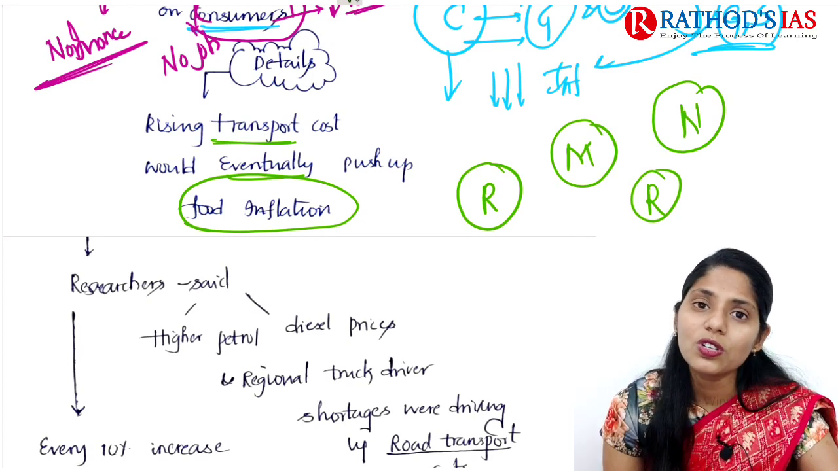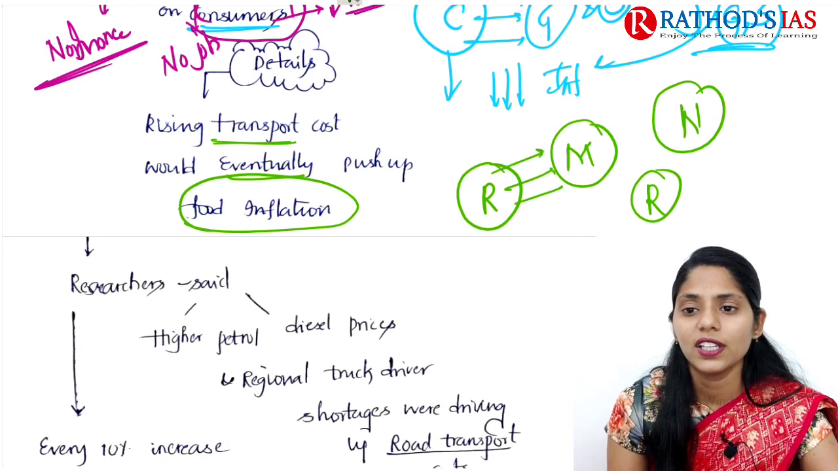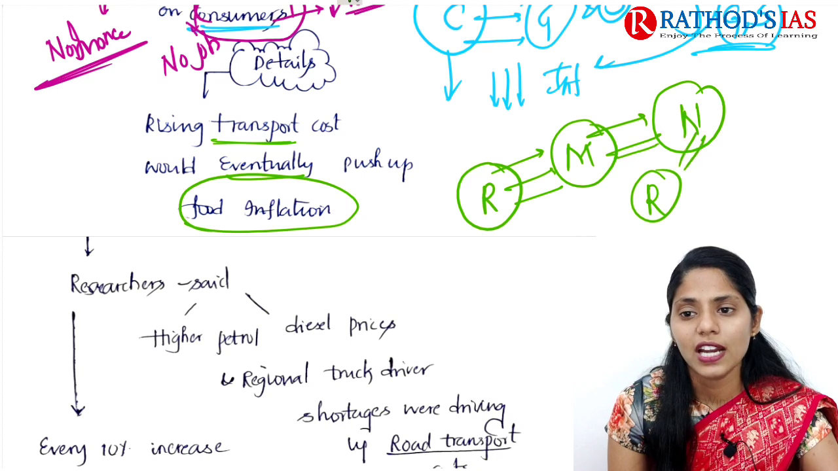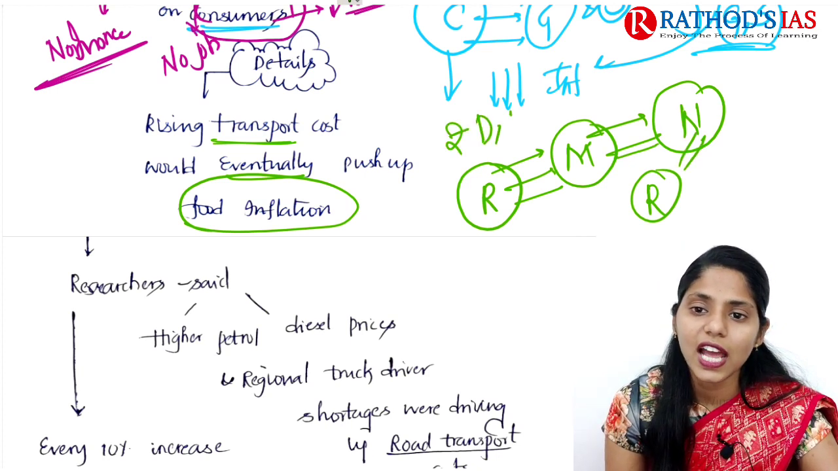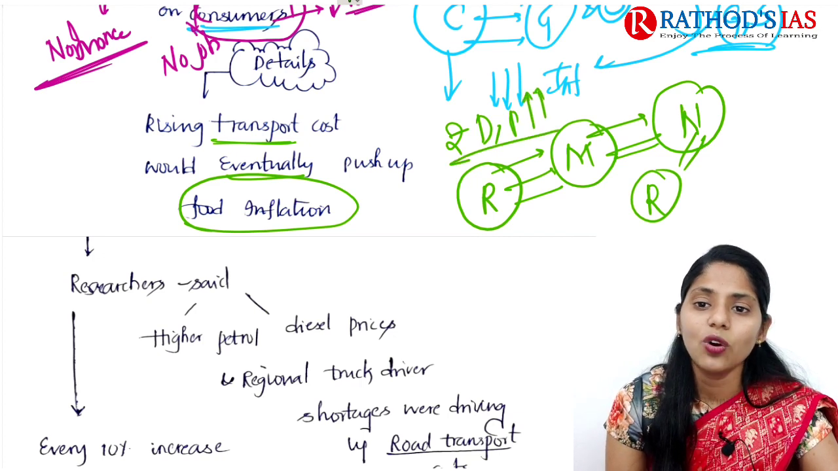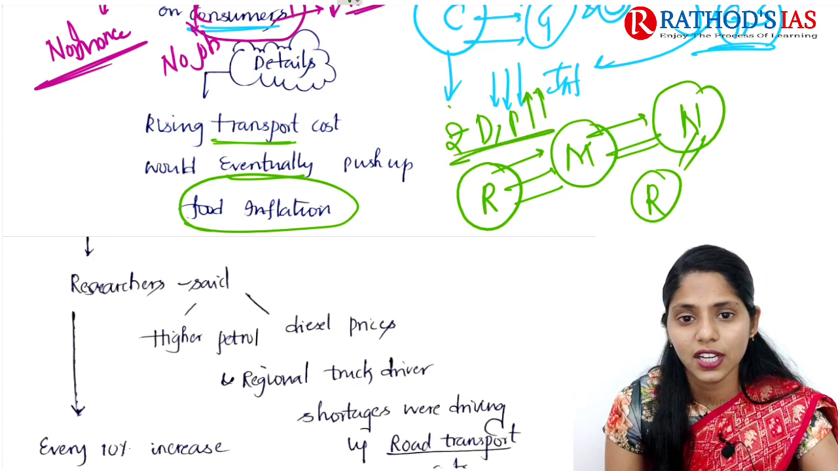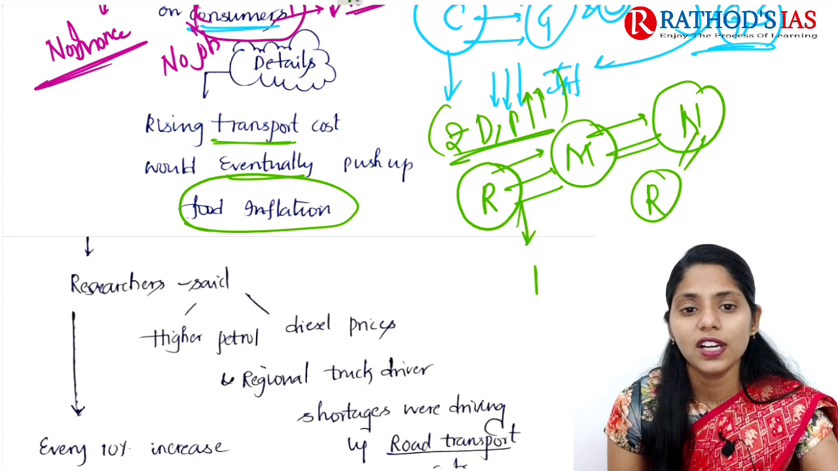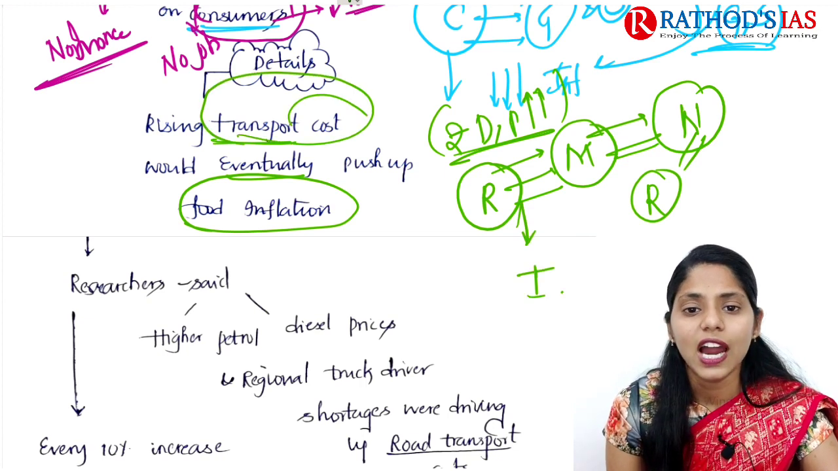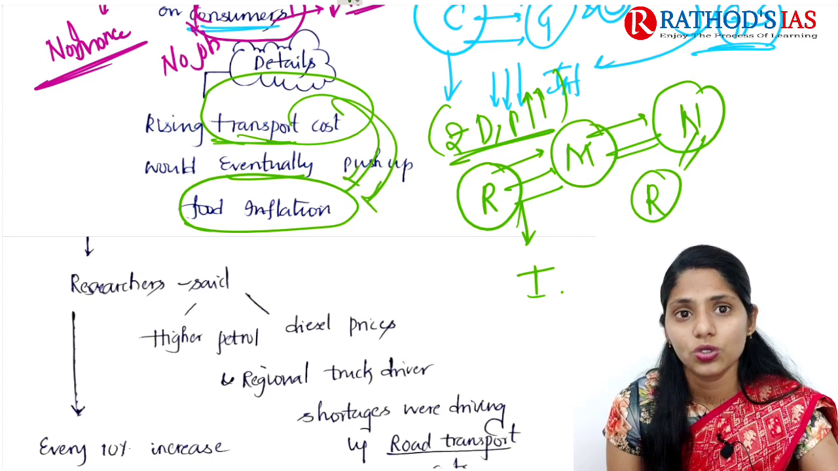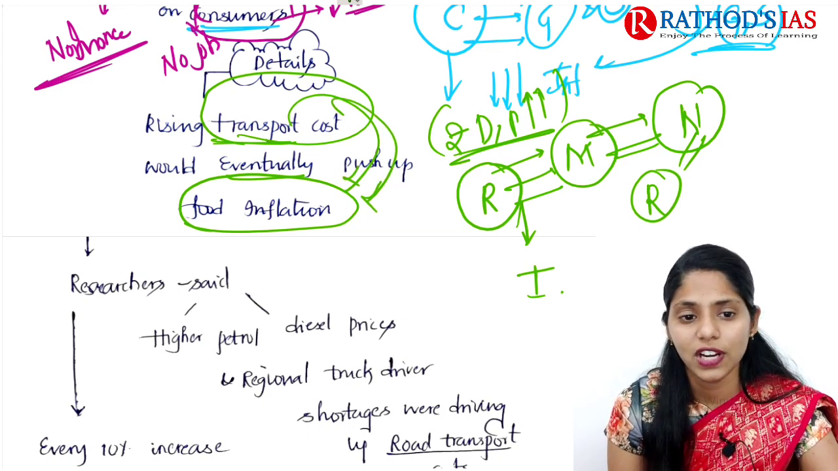So mainly, for movement of goods from one area to another area, we need a good transportation facility. So whenever the cost of diesel as well as petrol increases, the overall cost of transportation will increase. Because of this, finally it will lead to inflation. So here, rising transportation cost would eventually lead to cost-push food inflation.